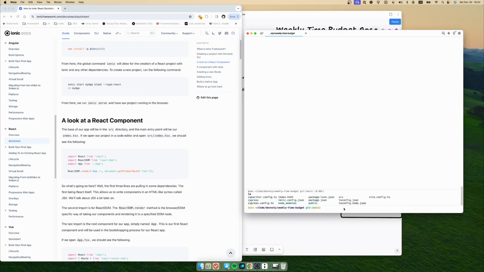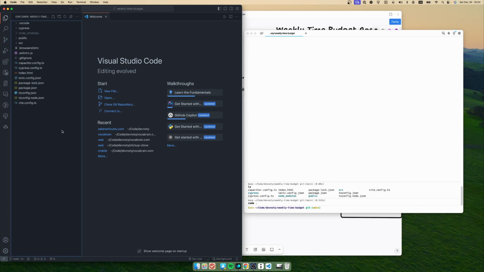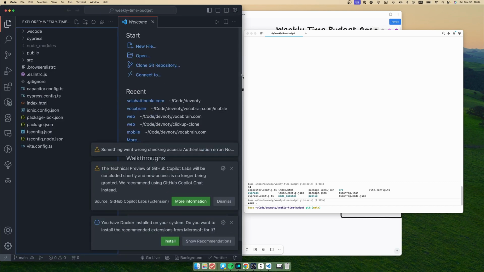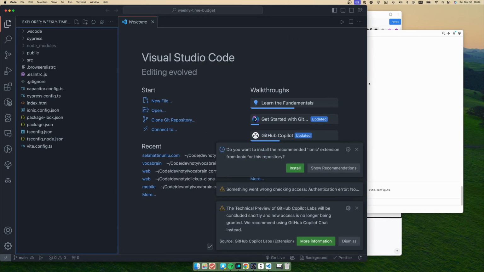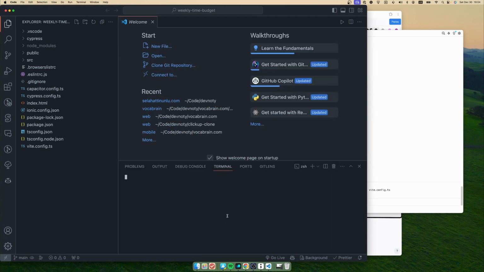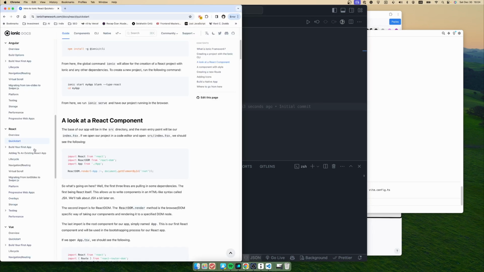So after initializing our application, let's open it with VS Code, and here we're going to make it a little bit bigger to see it better. Okay, so let's see how we can run this application in a mobile device.